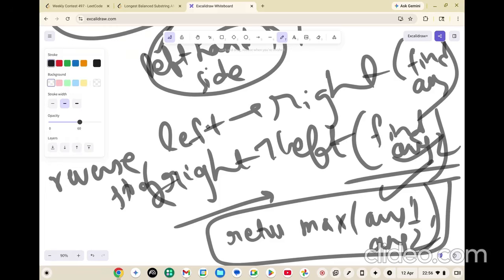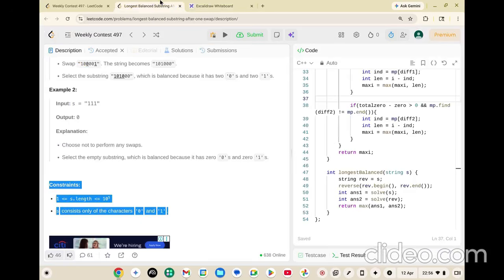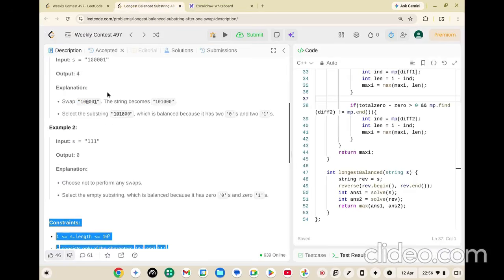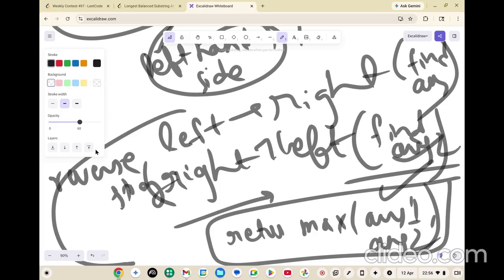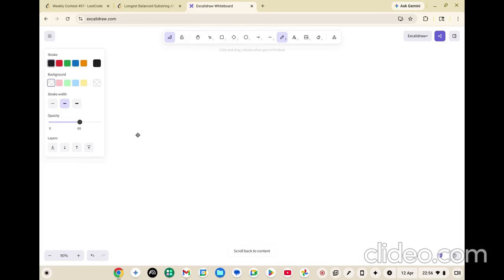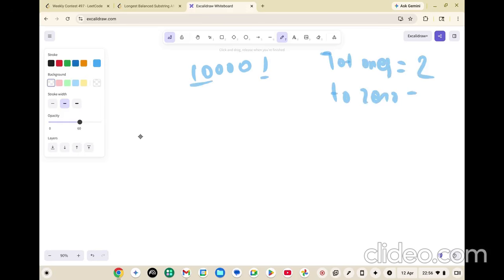Now let's gently look at our small test case to understand this. I hope this logic is clear, why we are reversing the array. So now let's look at a small test case. The test case is 1 0 0 0 0 1. First we count the total number of ones. How many ones are there? Total ones is 2, and total zeros is 4.